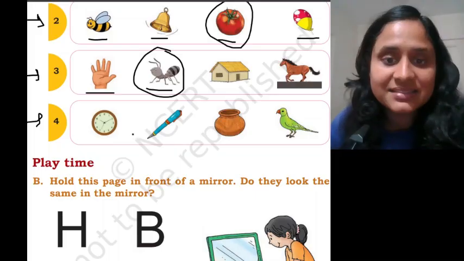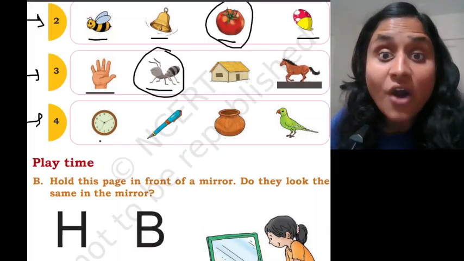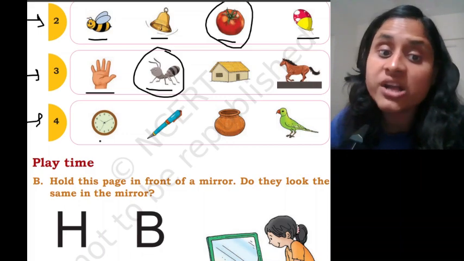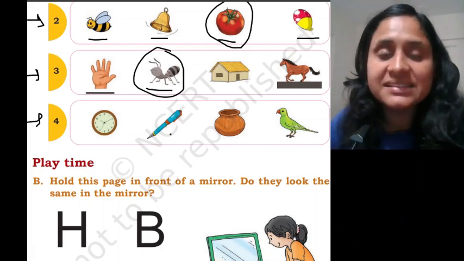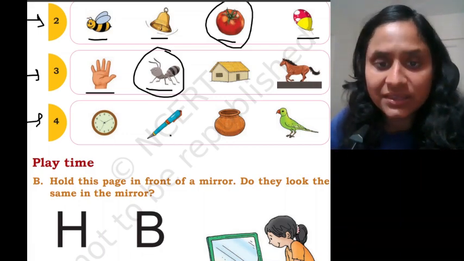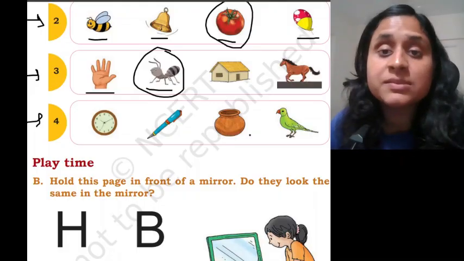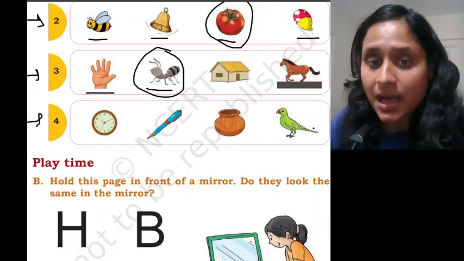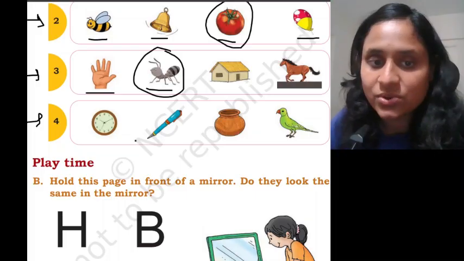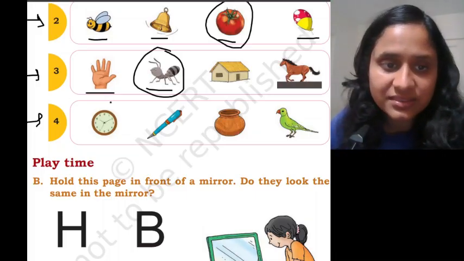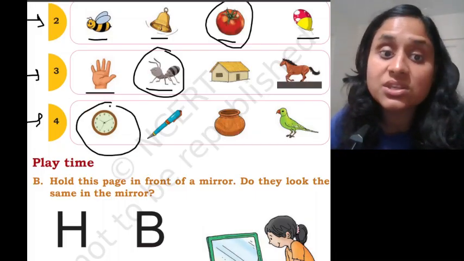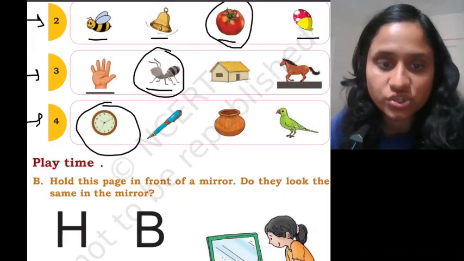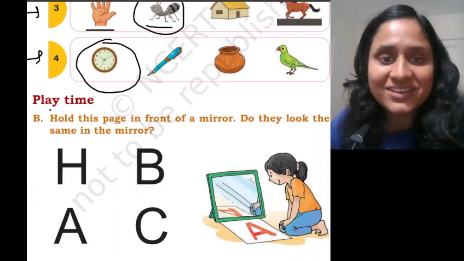It is the time of fourth one now. What is this? Watch. W says watch. P says pen. P says pot. P says parrot. So, which sound is different? This. W says W. Sound is different. W says watch. Very good.